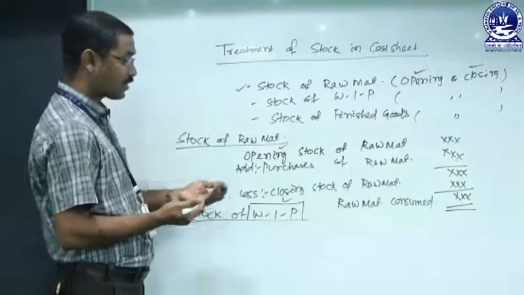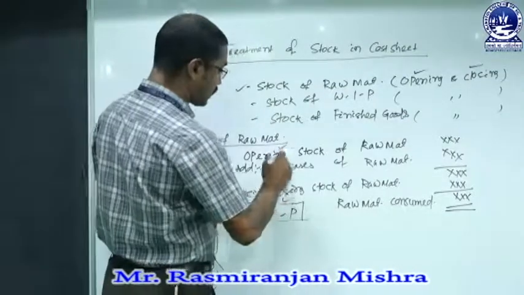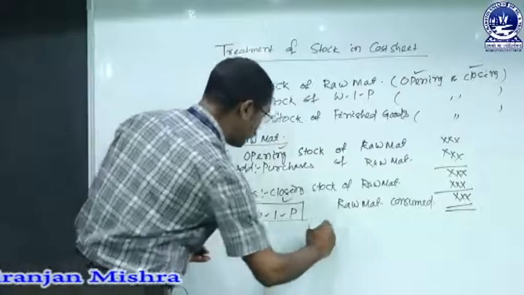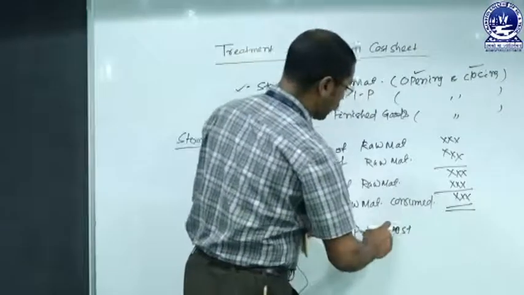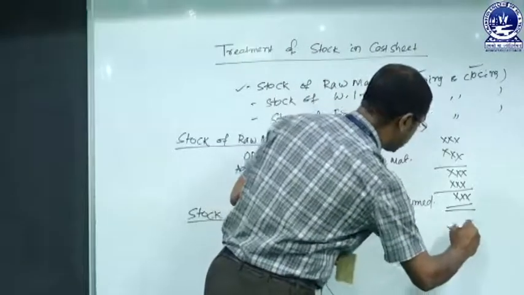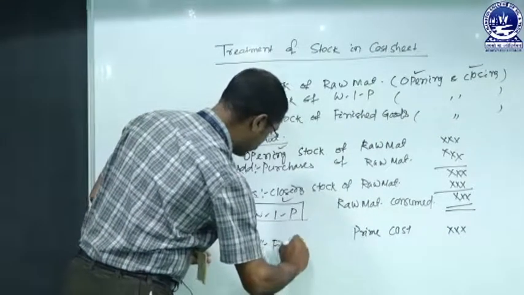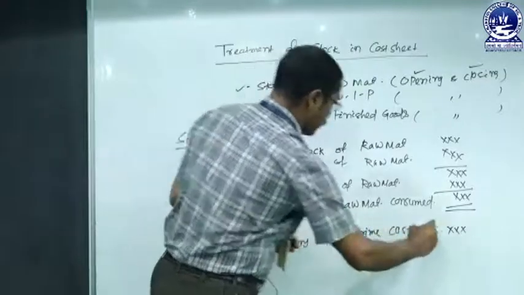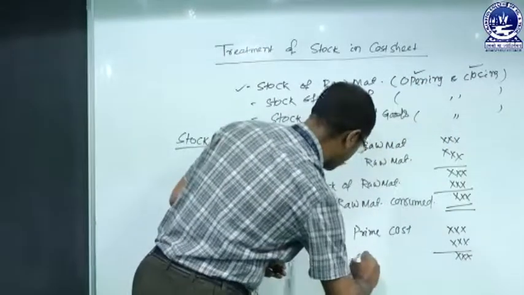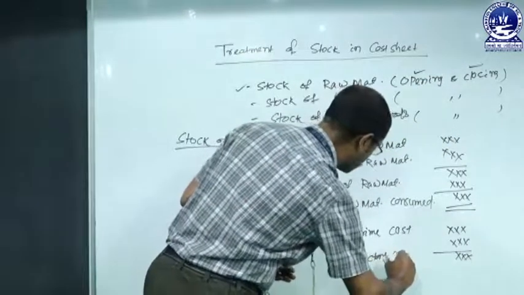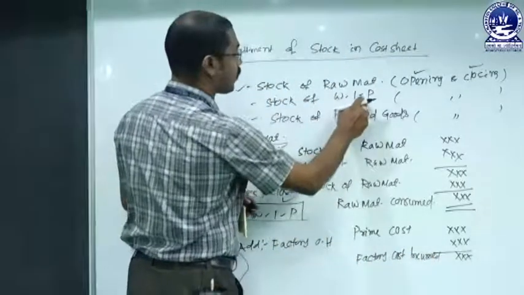But here this is not the same procedure. We must take into consideration the stock of work in progress relating to prime cost. That means when we arrive at the prime cost, we must consider the treatment of the stock of work in progress. In that case, prime cost with factory overhead is called the factory cost incurred. That is not factory cost, but factory cost incurred. And with factory cost incurred, we must make the treatment of work in progress.